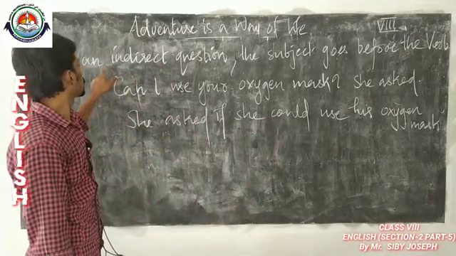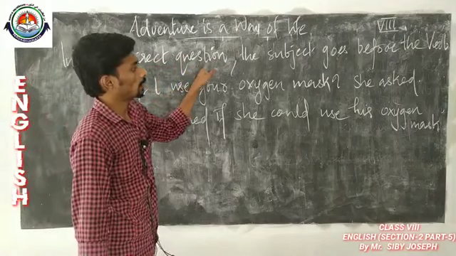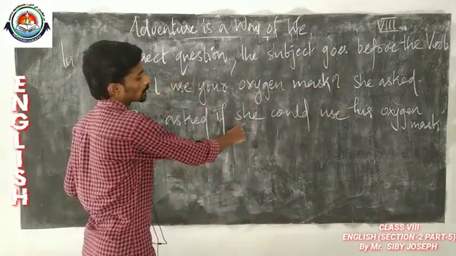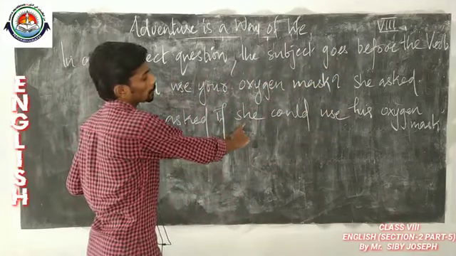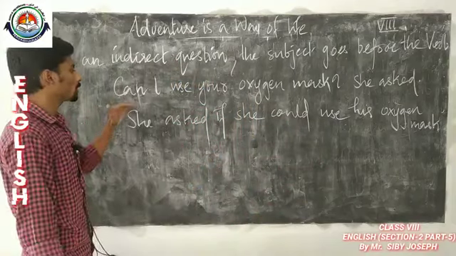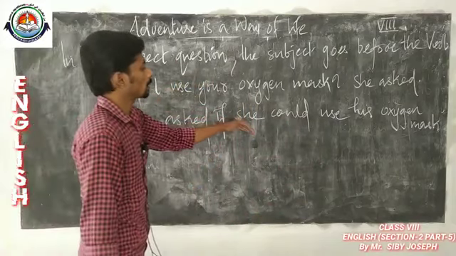That is what it says here: in an indirect question the subject goes before the verb. Here the subject is always preceding the verb. She could. So this "can I" becomes "she could".